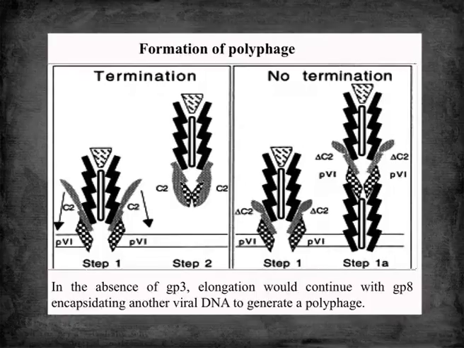Now in absence of GP3 and GP6, what will happen? GP8 will continue elongation with another DNA molecule, okay, producing a polyphage. So GP3 actually provides structural stability, okay, and helps in the formation of a filamentous M13 virus.